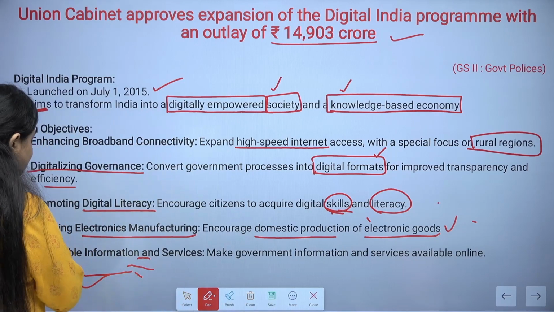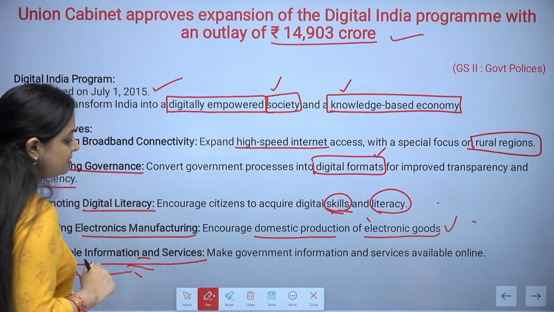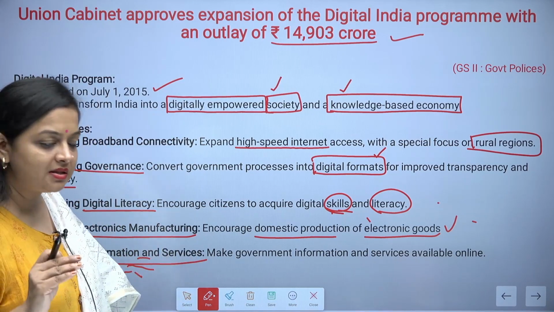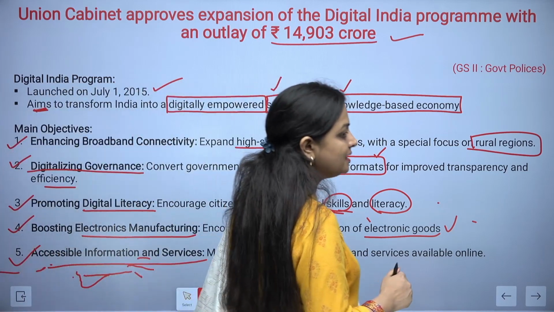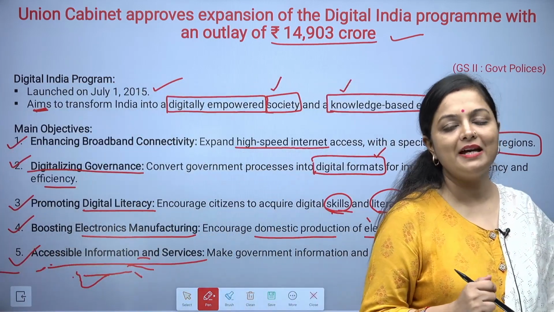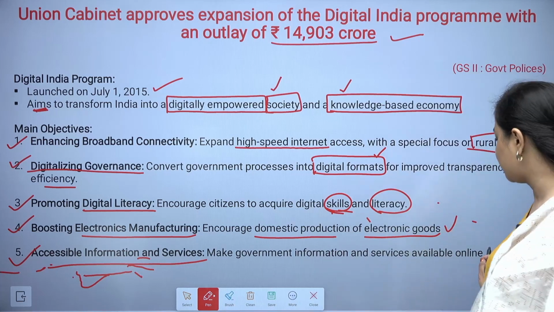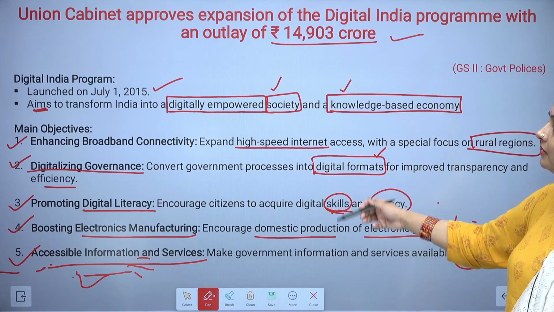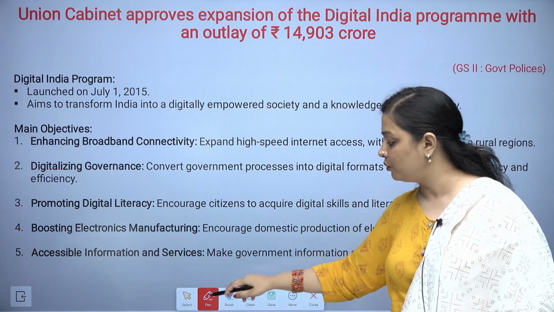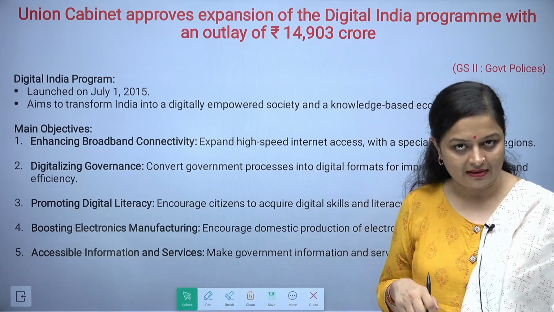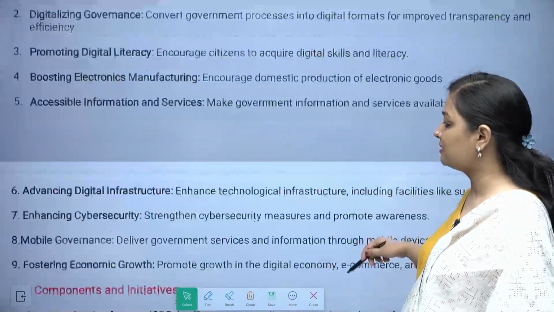Next is accessible information and services. Make government information and services available online, so that everyone can have an idea of what all things are actually happening. So here, in the complete plan, you can see what the government is actually aiming at. So we want to digitize everything.